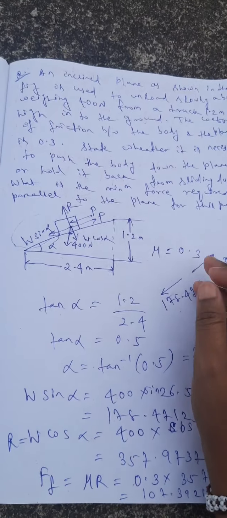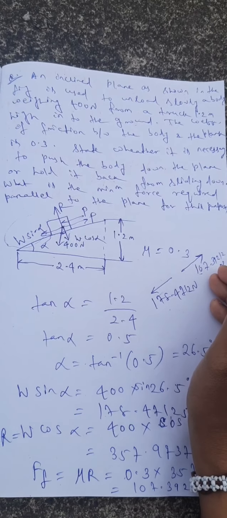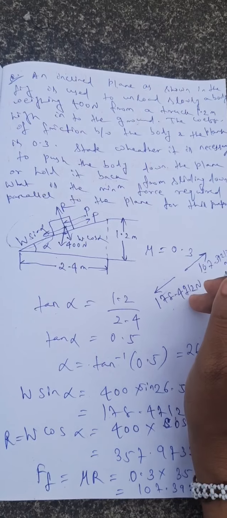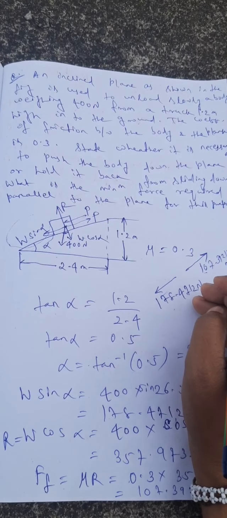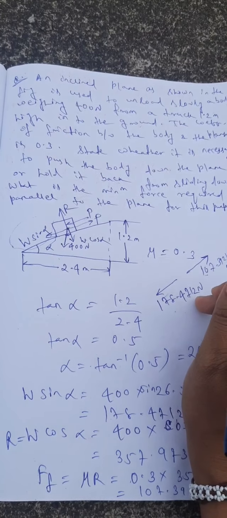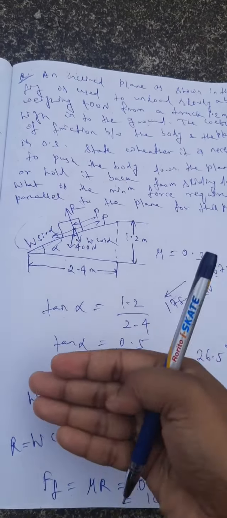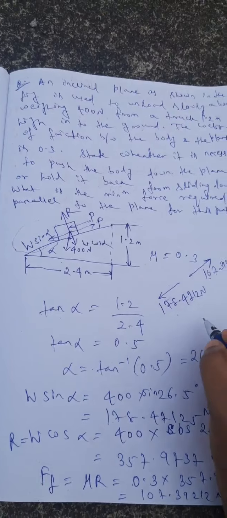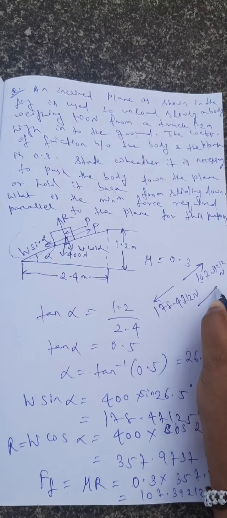The friction will balance only 107.39 Newton, but the extra amount is pulling the body downward. So to prevent the body's motion, we need to apply the extra amount of force in the opposite direction.